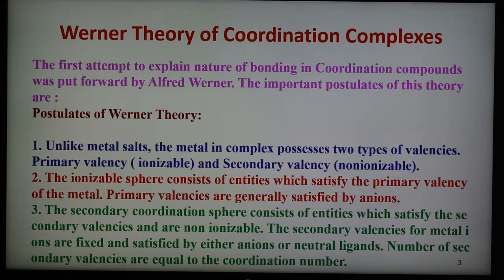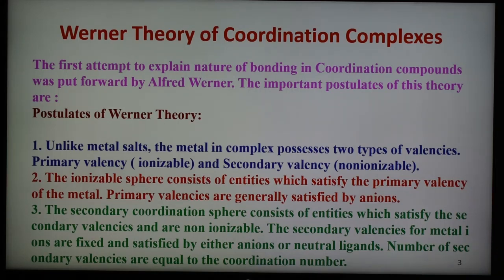The second important point is that the number of secondary valencies for any metal is fixed. We can also say that the ionizable sphere consists of entities which satisfy the primary valency, and primary valencies are generally satisfied by anions. This is an important postulate of this theory. Next, primary valencies are always satisfied by negative ions, and the secondary valency may be satisfied by negative ions or neutral molecules, and very rarely by positively charged ions.